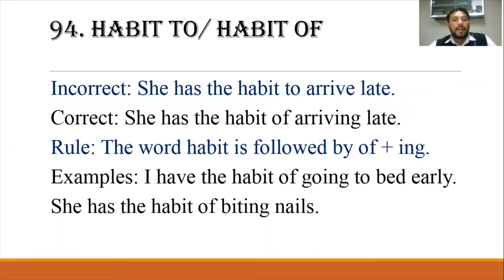Habit to or habit of. She has the habit to arrive late. The correct is she has the habit of arriving late. The word habit is followed by of plus ing. I have the habit of going to bed early. She has the habit of biting nails.